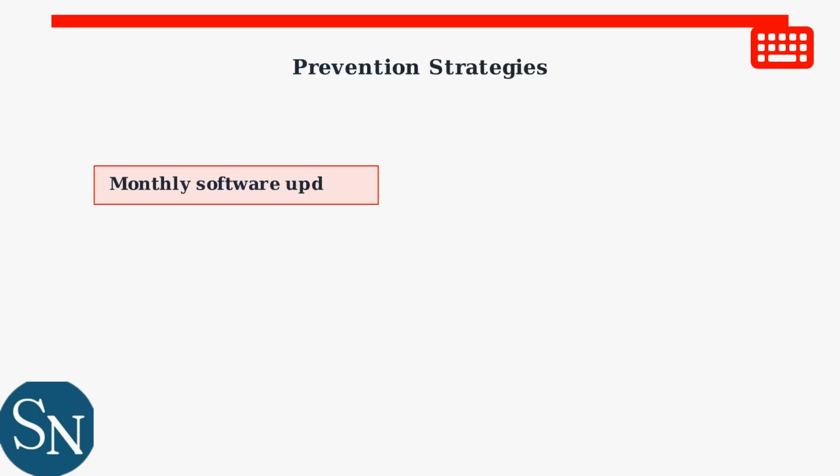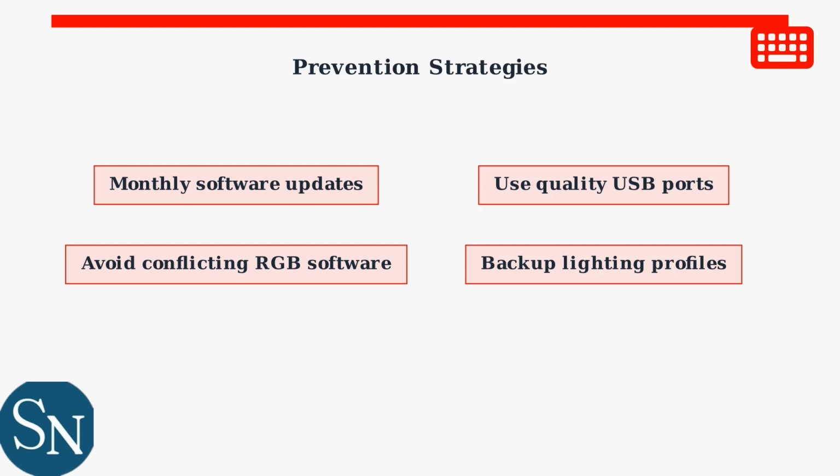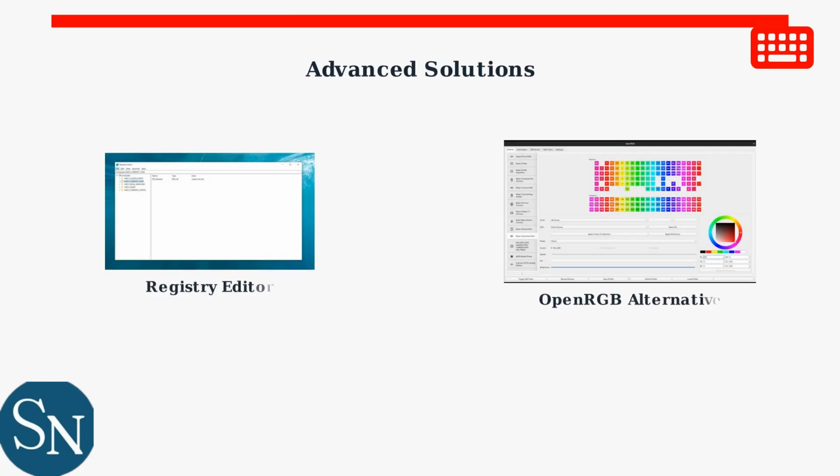Prevention is key to avoiding future RGB issues. Follow these best practices. Update software monthly, use quality USB ports, avoid conflicting RGB software, and back up your lighting profiles before major updates. For persistent issues, consider advanced solutions.